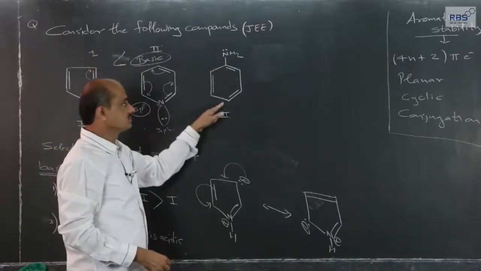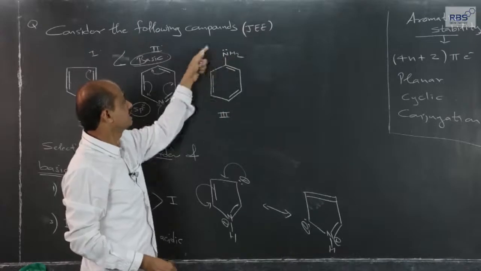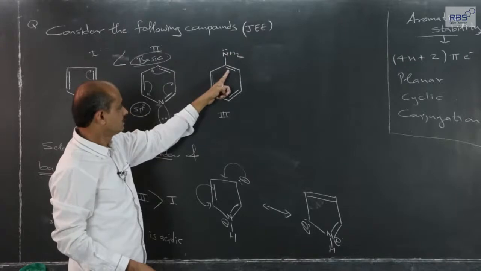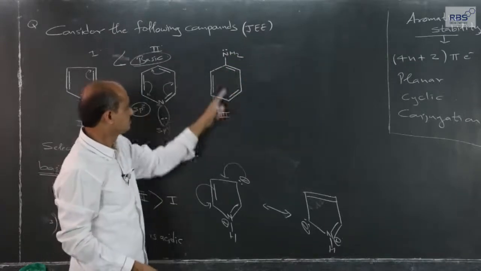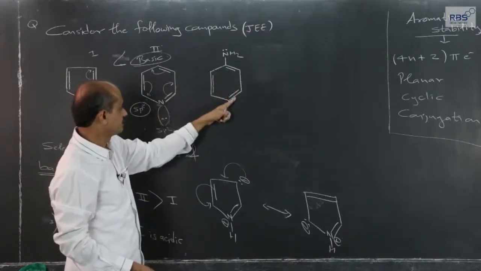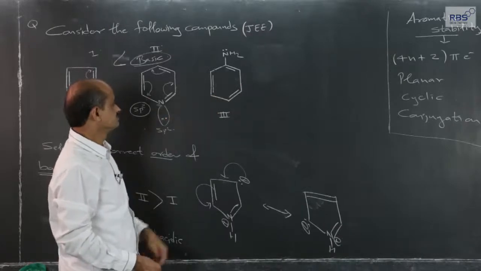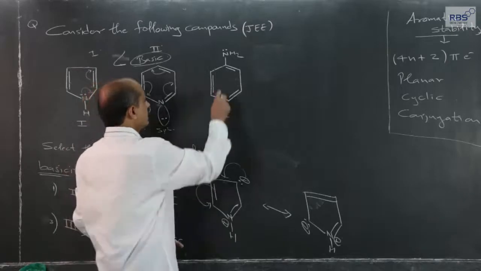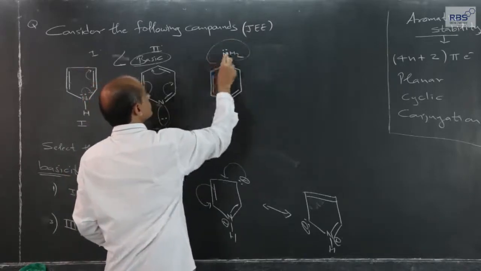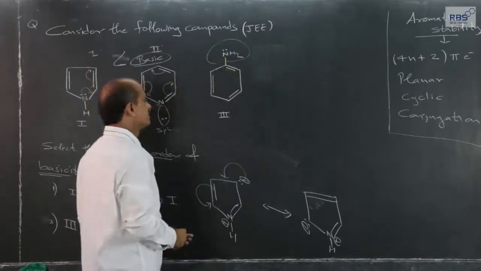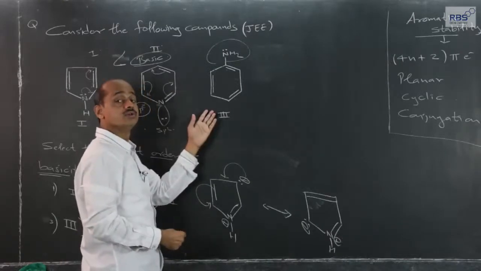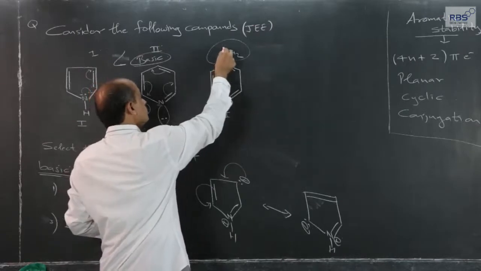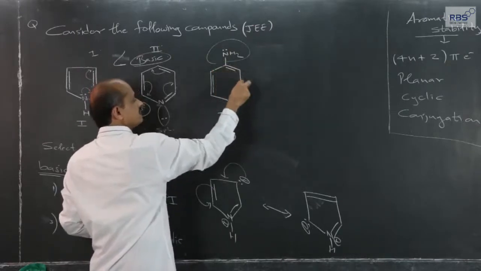What about this? The lone pair is out, NH2 is outside the ring. If you consider the aromatic ring, it is in conjugation, pi sigma pi, pi sigma pi. The ring itself is aromatic, and in the NH2 group, one lone pair is present on nitrogen, outside the ring. We have studied various resonating forms of aniline. This is aniline. Lone pair, sigma, pi, pi sigma pi.